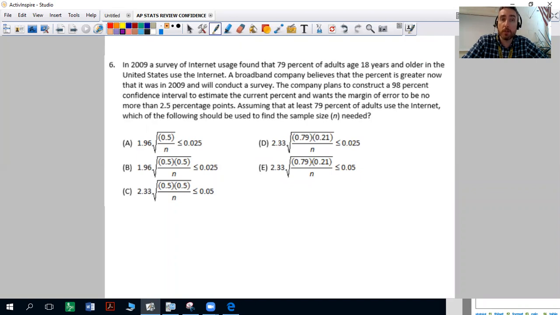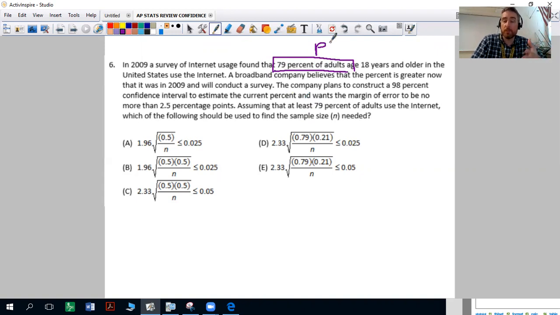to be no more than 2.5 percentage points. Assuming that at least 79% of adults uses the internet, which of the following should be used to find the sample size needed? One thing we know is that we have an assumption, right? We have a known percentage. Based off of previous amounts, we know that